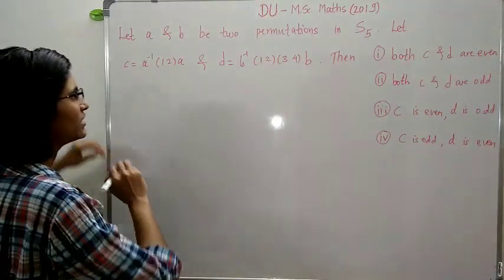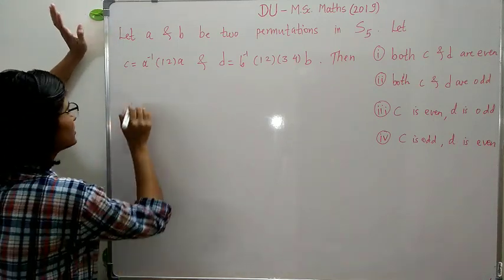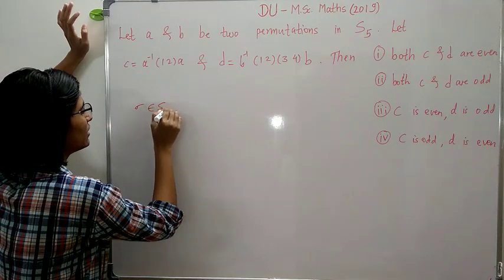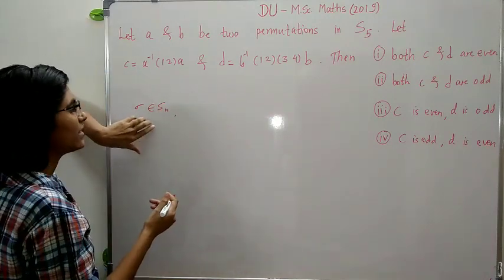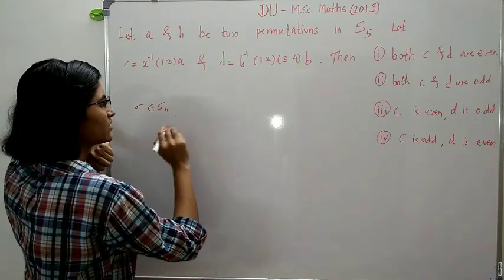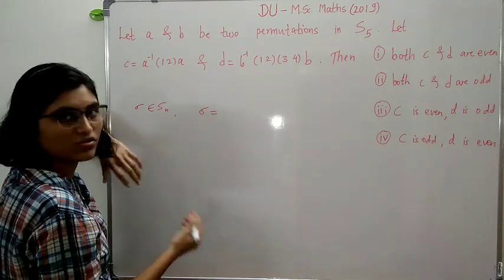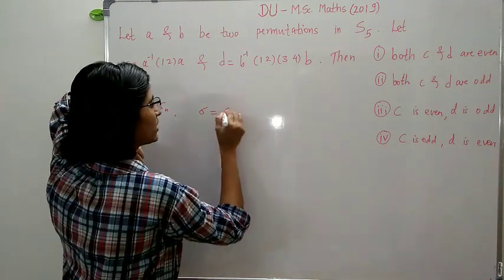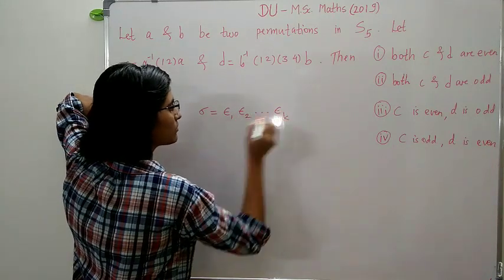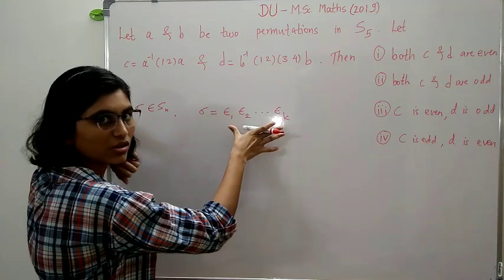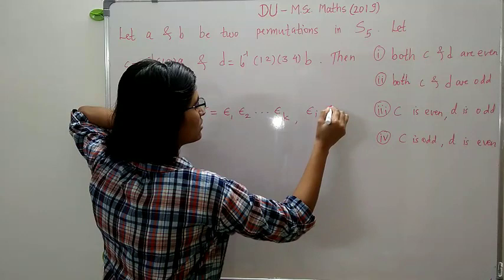So here just note that if we have any permutation, say sigma in Sn, then in order to find out whether this sigma is even or odd, let us first write sigma as a product of transpositions or two cycles. So suppose sigma is equal to epsilon 1, epsilon 2 and so on up to epsilon k. That means sigma is a product of k transpositions, where each epsilon i is a transposition.